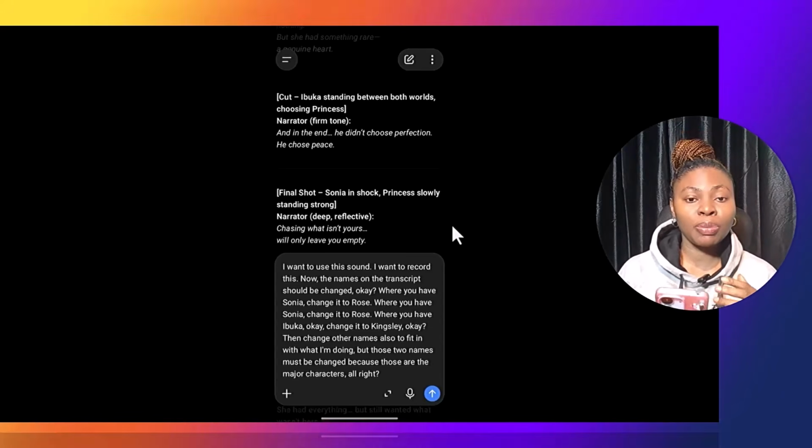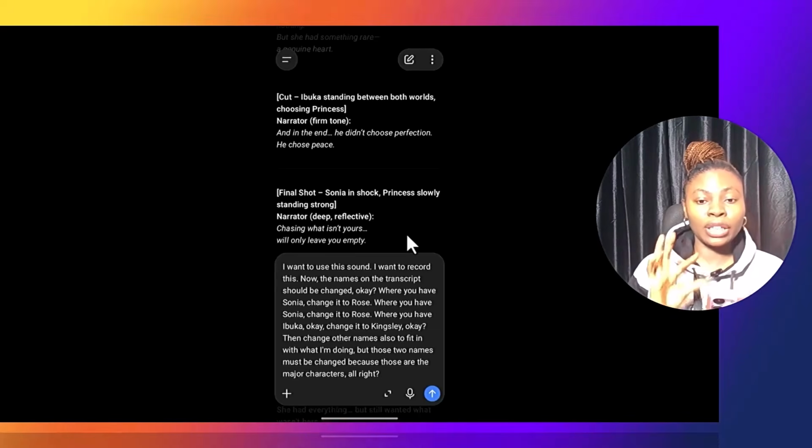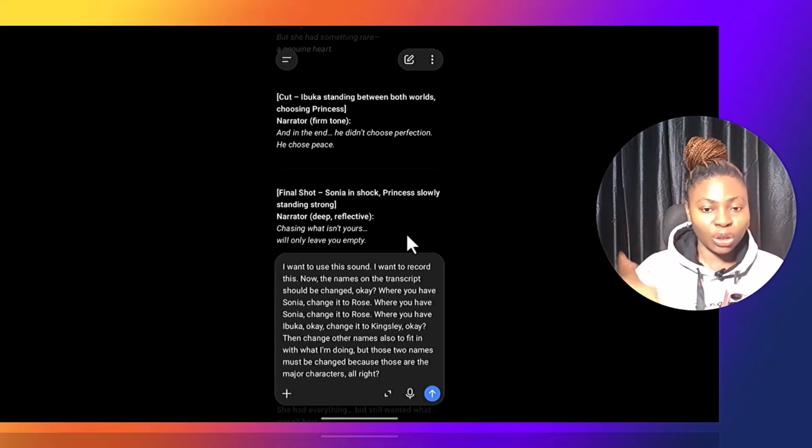That's the reason you see a lot of people creating content on YouTube, TikTok, and Instagram, and if you look at the storyline, you will discover they have the same names, like Amaka, Emeka, Ebuka, Charles, and all of those. So you can change your names and make yours unique. That's why you need to understand your own story and know what you are doing. I hope this video is helpful. That is what gives your video uniqueness, with your own different names. You can even come up with a name that has not existed before, so that your script becomes authentic and original.